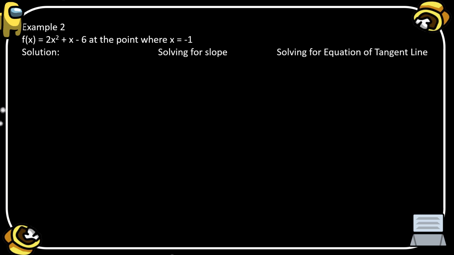Another example. Example number 2, we have here f(x) = x² + x − 6 at the point where x is equal to −1. Remember that the value of x is −1, meaning to say that we don't have the value of f(x₀). We have the value of x₀. So we have here the solution.